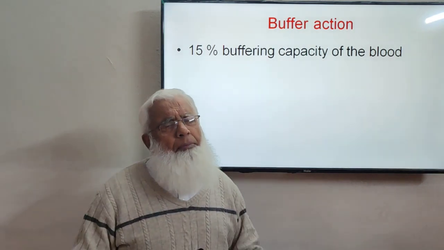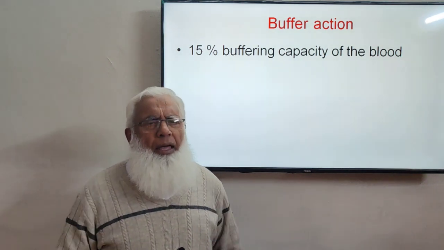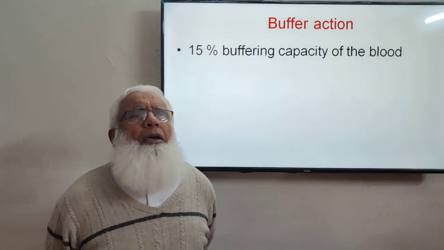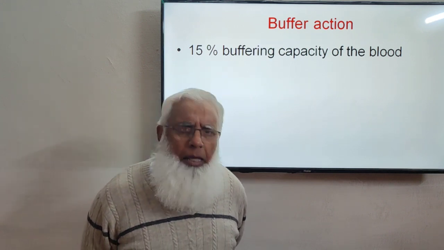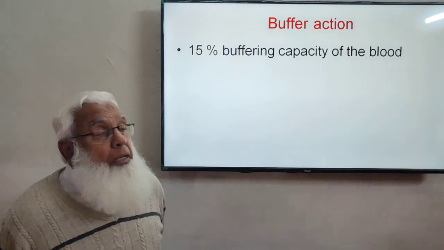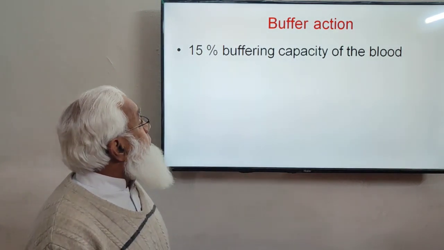A very important buffer in the blood is hemoglobin. We will discuss the functions of hemoglobin in some other lecture. But the biggest buffer in the blood is the hemoglobin. But the plasma proteins provide 15% of the total buffering capacity of the blood.